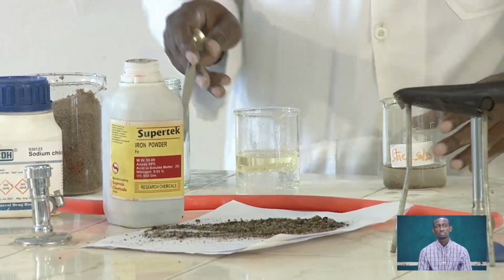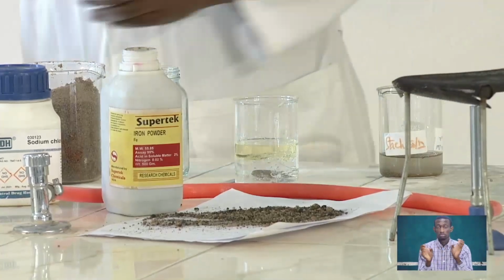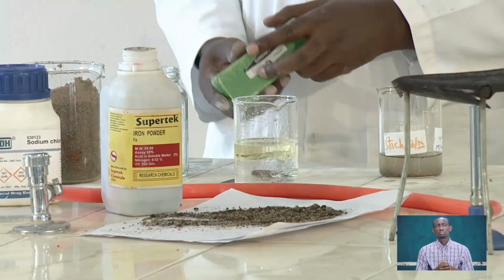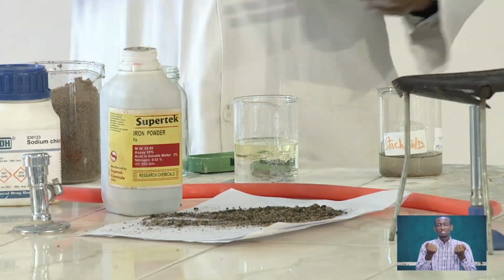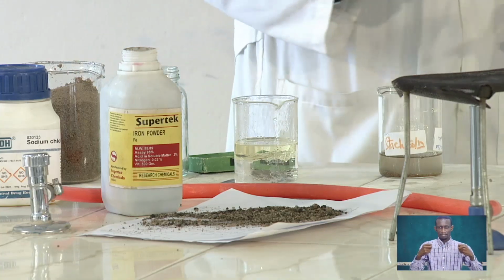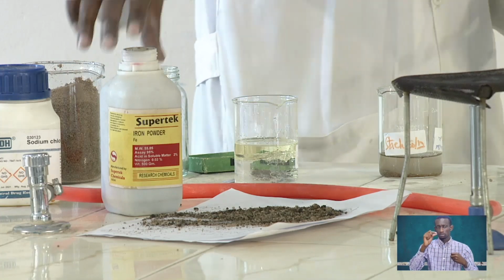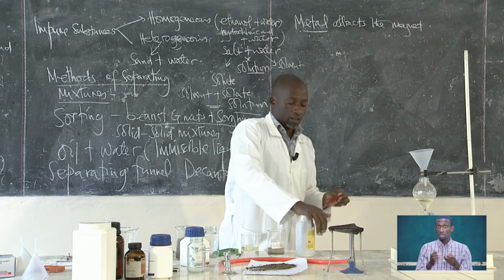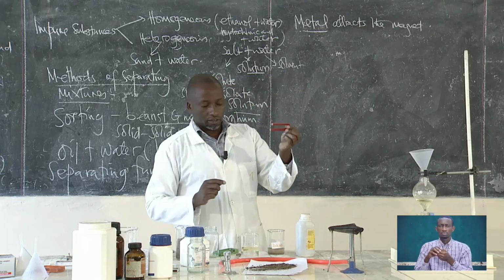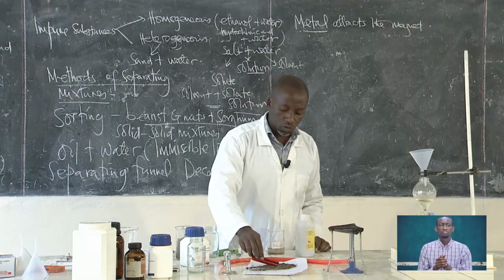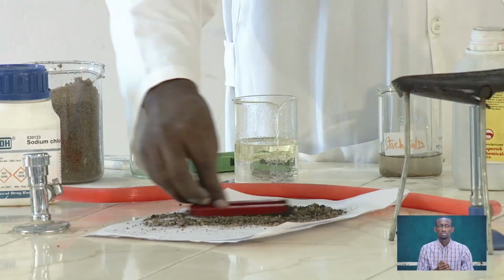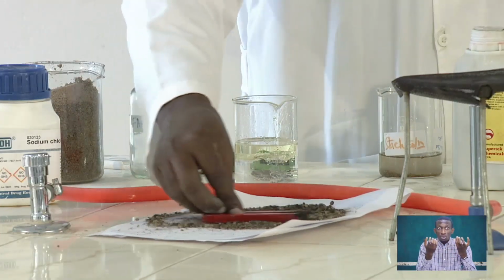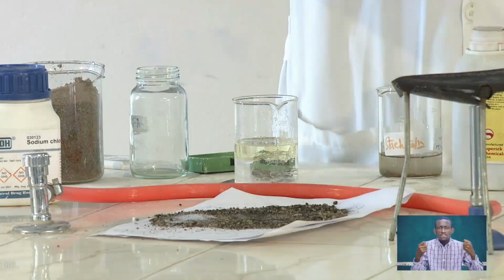The only property that is employed here is that this metal which is mixed with the sand attracts the magnet. And therefore, what we are going to do is pass the magnet over the surface of the sand, so the